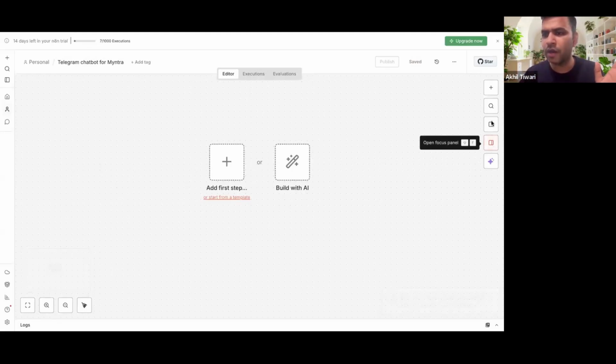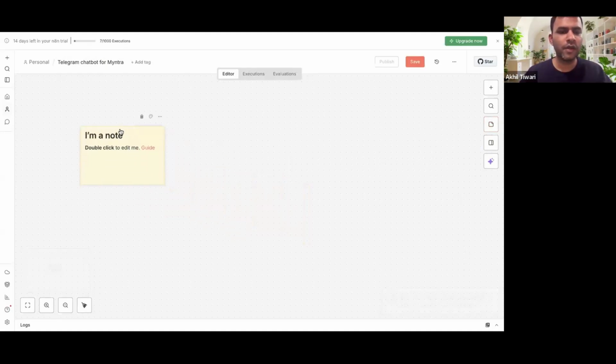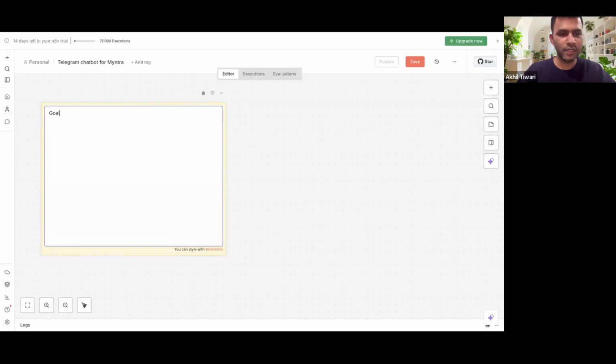So I'm just going to pick a sticky note. Right, I've picked this sticky note and I'll just write the workflow here. I'll just probably expand it so that everyone can see it. Okay. So our goal is to create a Telegram chatbot, right? And we'll simply go ahead and create the workflow first, right?